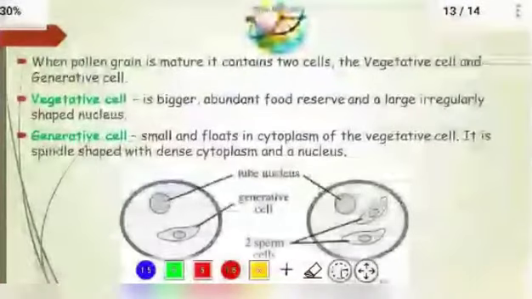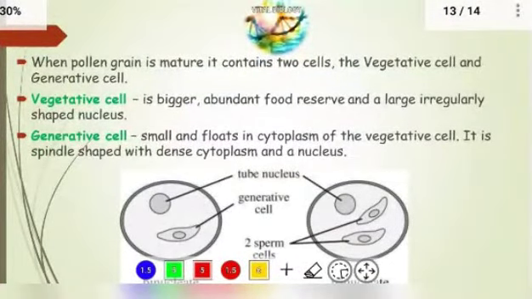After the maturation of the pollen grain, it contains two cells. Before maturation there is no cell content, but after maturation they contain two cells, the vegetative cell and the generative cell.